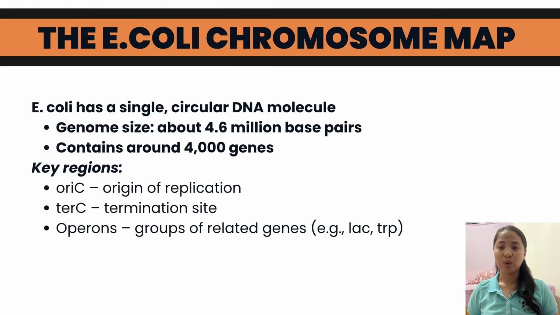Unlike humans, who have linear chromosomes, E. coli has a single circular chromosome made of double-stranded DNA. It contains about 4.6 million base pairs and around 4,000 genes. The circular shape is what allows bacteria to replicate DNA very efficiently.